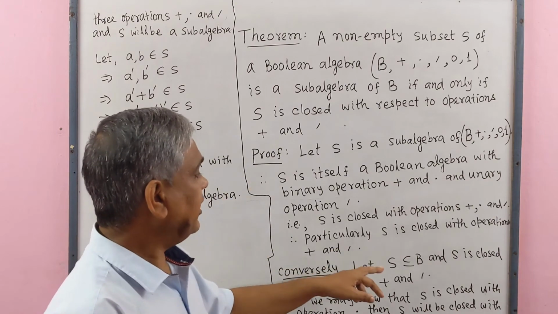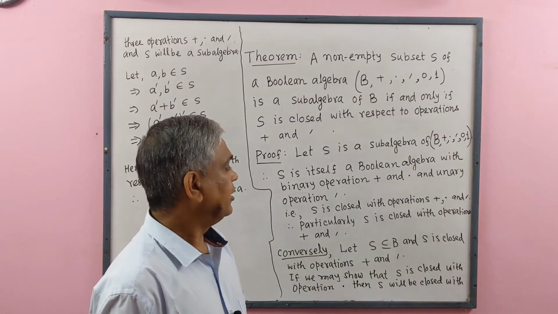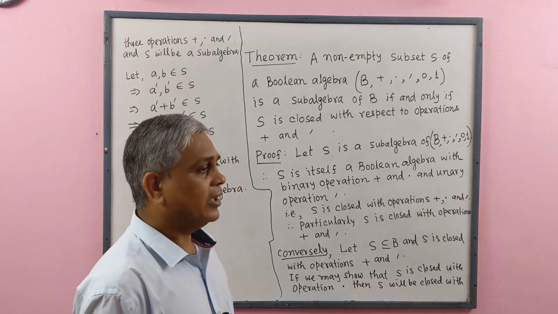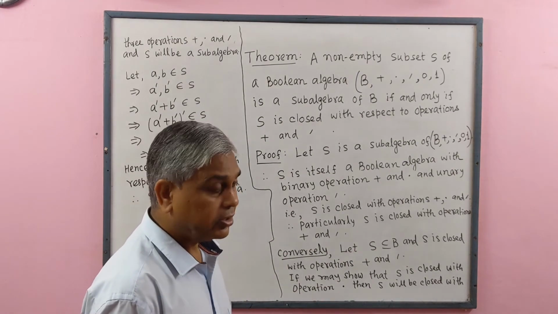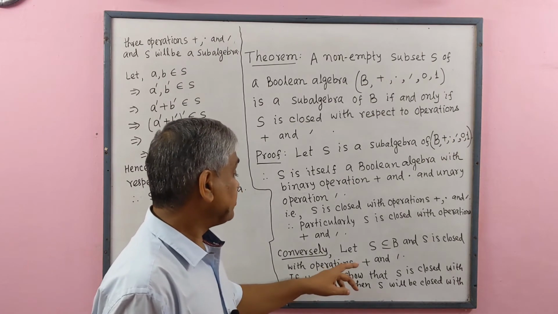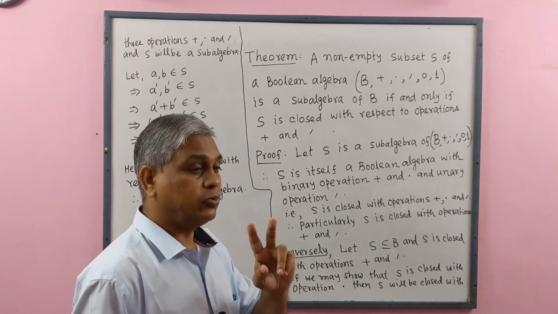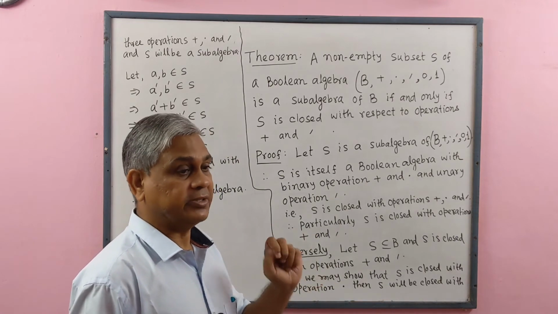Conversely, let S be a subset of Boolean algebra B, and S is closed with operations plus and complement. Only two operations we have considered here.